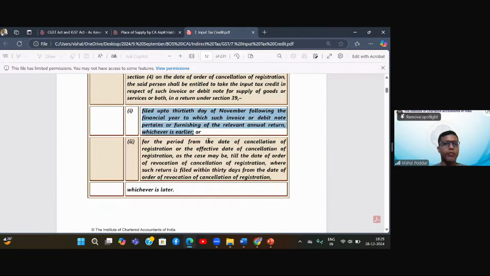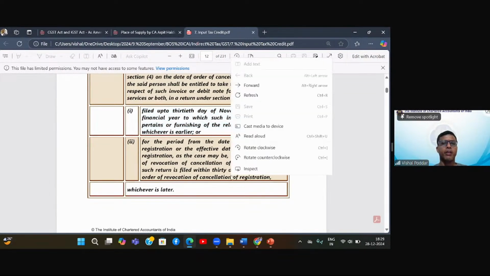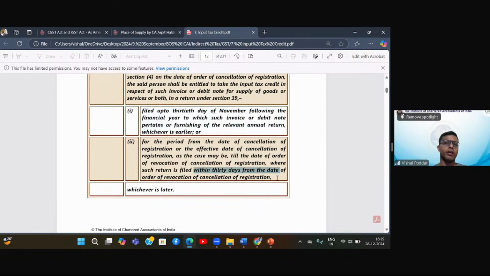Right. Second is for the period from the date of cancellation of registration, or the effective date of cancellation of registration, as the case may be, till the date of order of revocation, where such return is filed within 30 days from the revocation order. Whichever is later. So now 25th October is the revocation order. Add 30 days, it will come to somewhere around 23rd or 24th of November. So you can still do it by 30th of November, correct? So 30th of November is the last date.